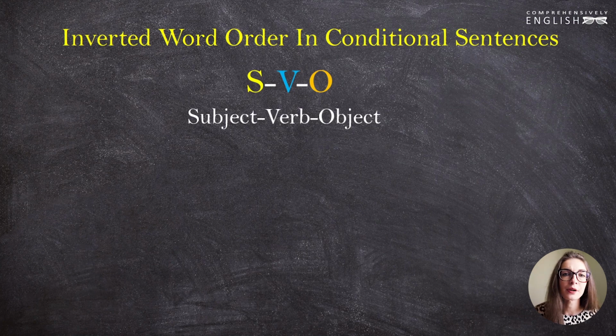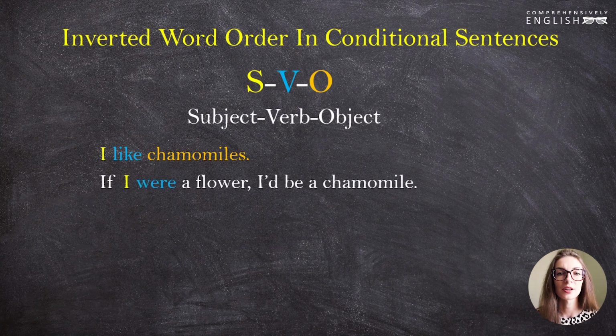And this is very important for the English language because this is an analytical language. That means that the order of words in a sentence shows their relations. We don't have endings that show those relations, like in many other languages. "I like chamomiles." I is the subject, like is the verb, and chamomiles is the object. The same is true for "If I were a flower, I'd be a chamomile."